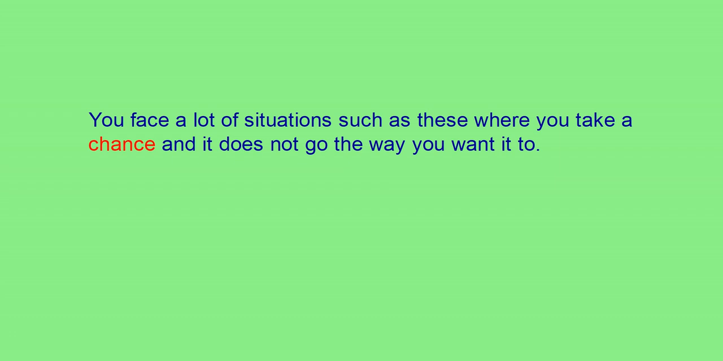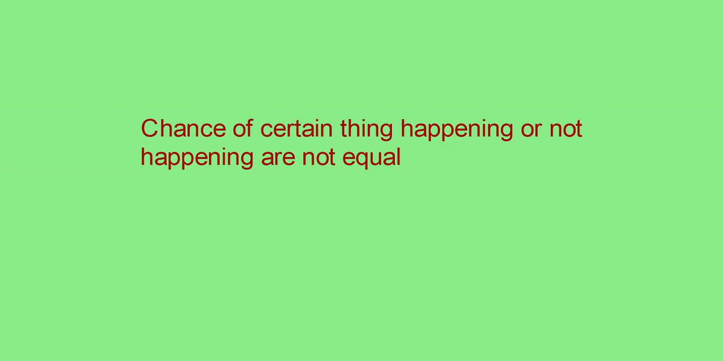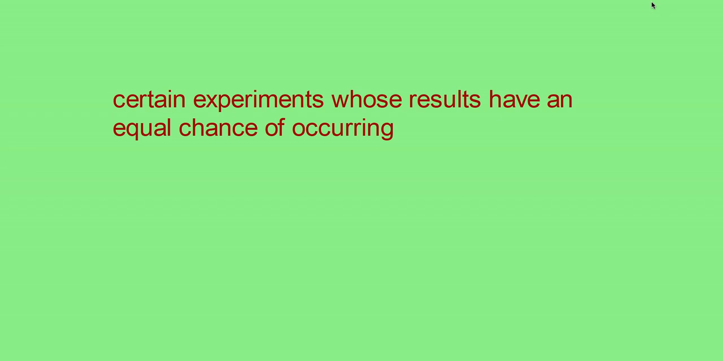Can you give some more examples of situations where the chance of a particular thing can happen or not happen? Chances of certain things happening or not happening are not equal. Suppose a train. Chances of a train being on time or being late may not be equal in all cases, but there are certain experiments whose results have an equal chance of occurring.